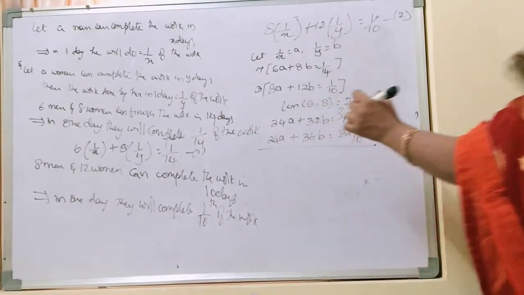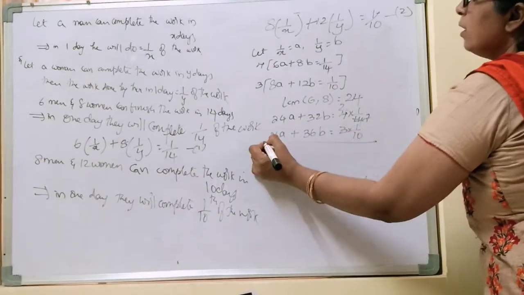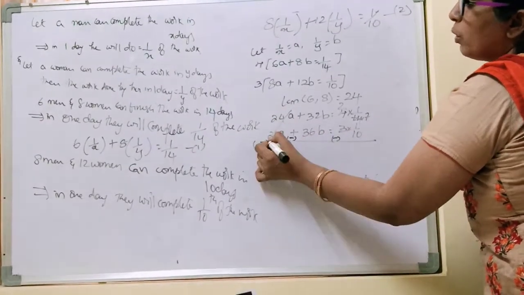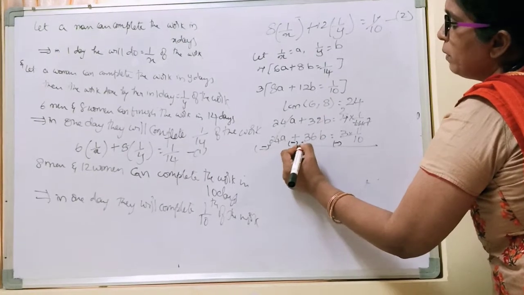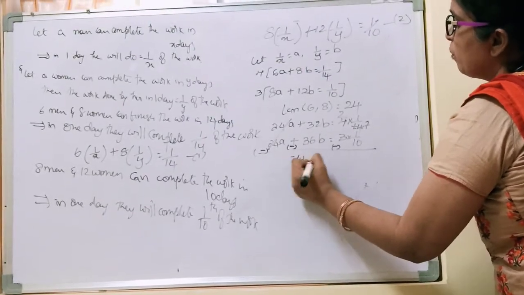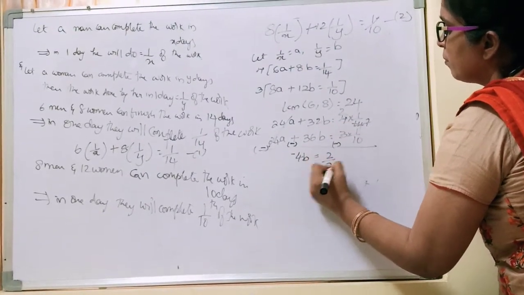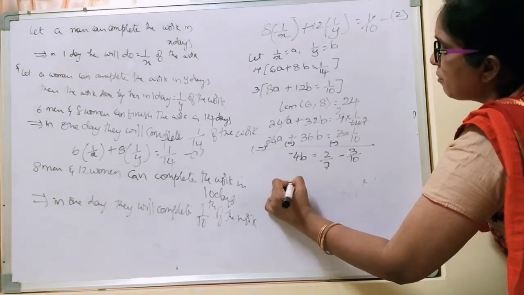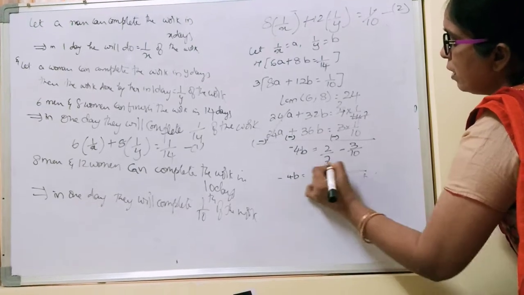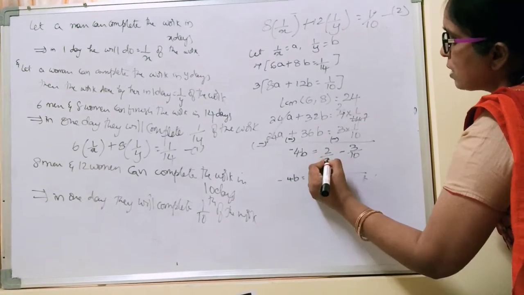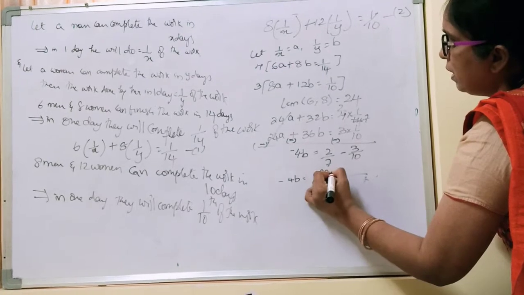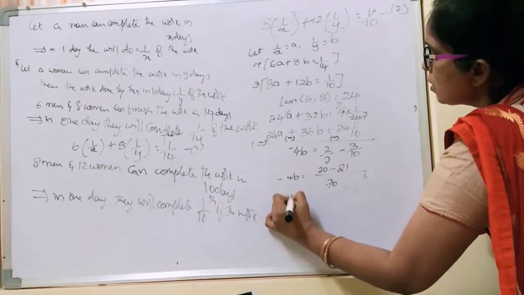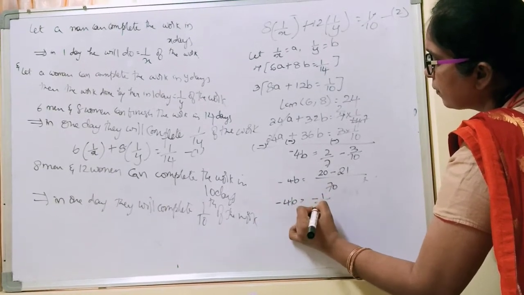Here we need to subtract. So 24a cancels and a is eliminated. So 32b minus 36b, that is minus 4b, is equal to 2 by 7 minus 3 by 10. Let us simplify. 70 is the LCM. 7 goes 10 times, so it is 20. 10 goes 7 times, so it is 21. So minus 4b is equal to minus 1 by 70.